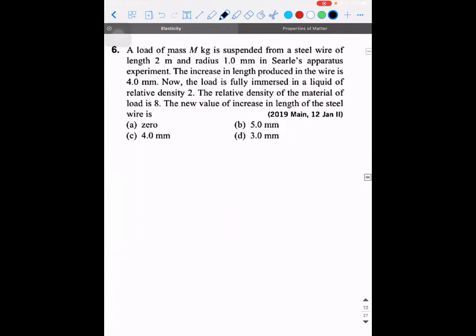Next. A load of mass M is suspended from a steel wire of length 2 meter and radius 1 millimeter in a Searle's apparatus experiment. The increase in length produced in the wire is 4 millimeter. Now the load is fully immersed in a liquid of relative density 2. The relative density of the material of the load is 8. The new value of the increase in length of the steel wire is. See, this problem, since it is immersed in a liquid, the concept of buoyant force comes into picture. So I feel it's better we solve it in the next chapter.